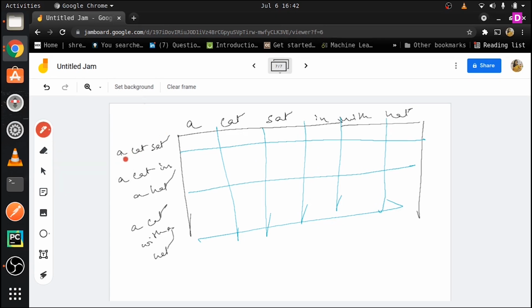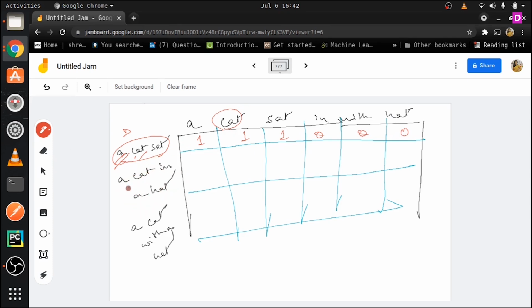So first we have a cat sat. For this document, how many times do we have a? We have only one, so here it will come to 1. How many times do we have cat? 1 time, so it will come here 1. How many times do we have sat? Only 1, so it will come down to 1. The rest will become 0 because we do not have the words in, with or hat inside this document, a cat sat.